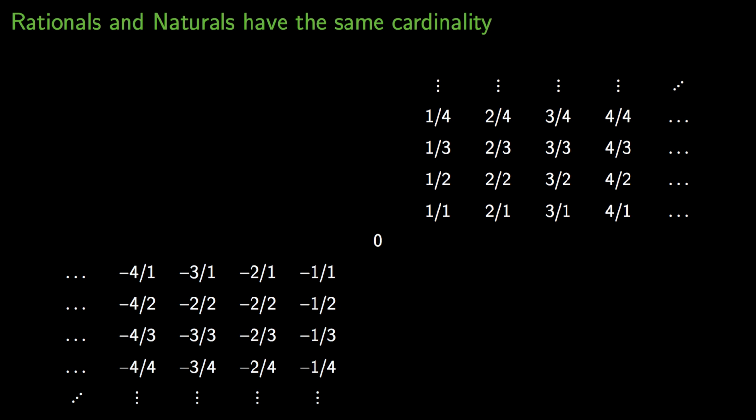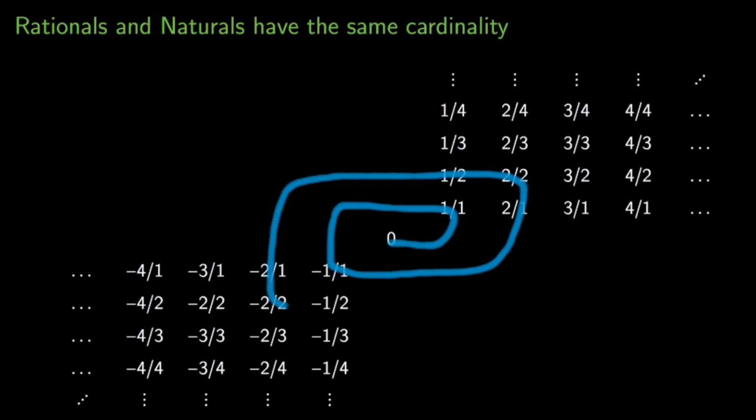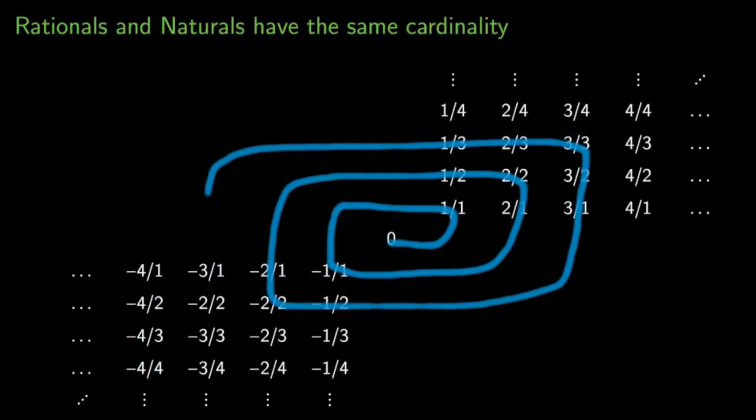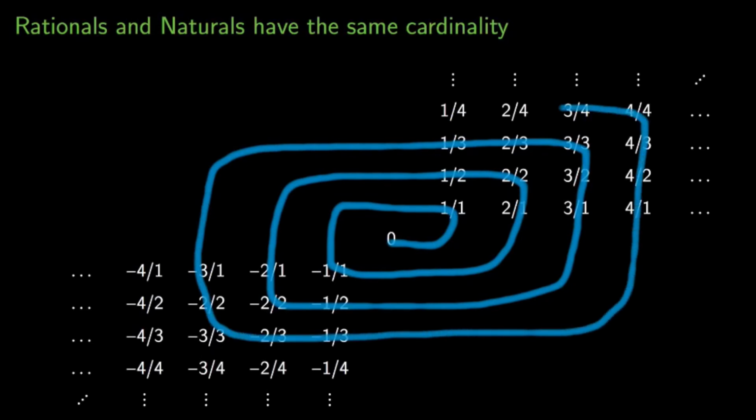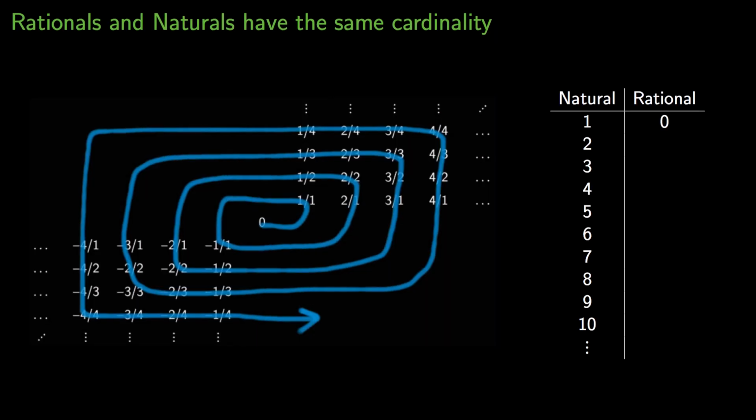Next, we are going to draw a very cool spiral that goes through every single rational number. Every rational number in the world. And once we're done drawing this spiral, we are going to, sort of like Wizard of Oz, follow the spiral, writing down fractions as we go. So we're going to start with 0, because that was the beginning of our spiral.